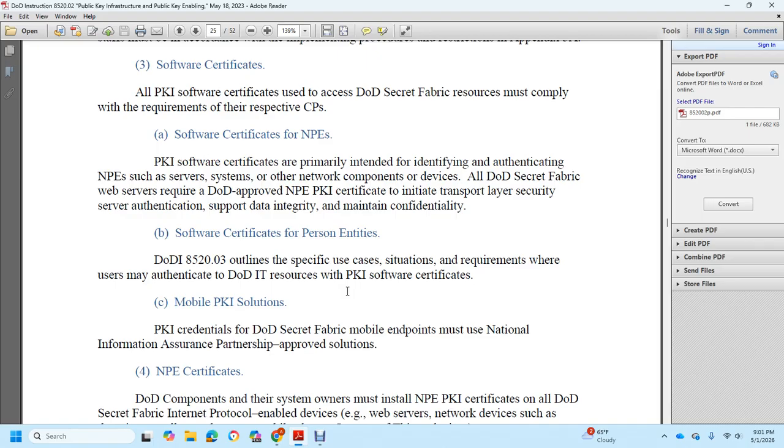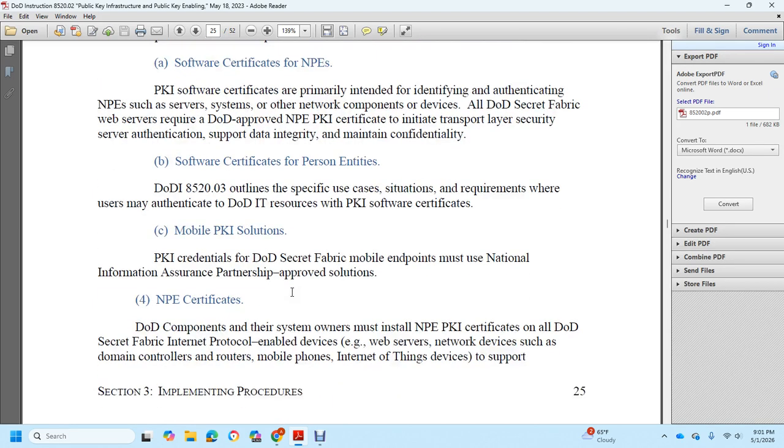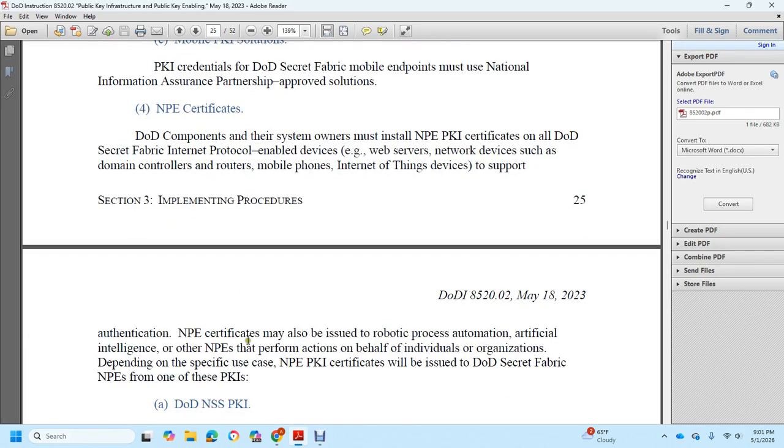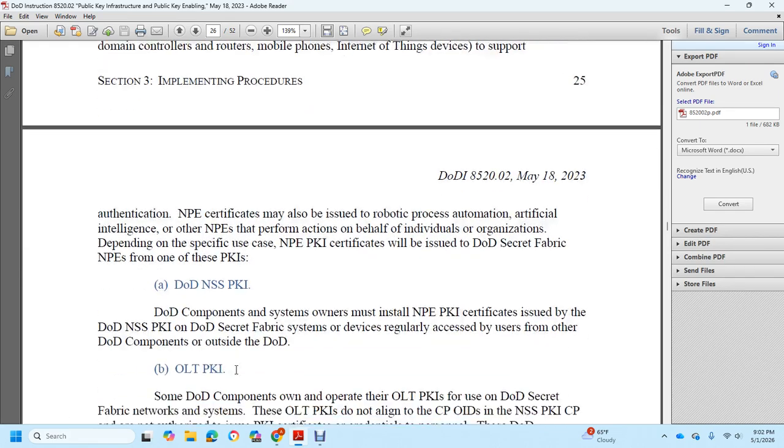Mobile public key infrastructure solutions: public key infrastructure credentials of the DoD Secret Fabric mobile endpoints, U.S. National Information Assurance Partnership approved solutions, NPE certificates. DoD component systems install NPE public key infrastructure on all DoD Secret Fabric internet protocol enabled devices, web servers, network devices, domain controllers, routers, mobile phones, and internet of things devices for authentication. NPE certificates may be issued to robotic process automation and artificial intelligence, where the NPE performs actions on behalf of an individual or organization, depending on the specific use of the NPE public key infrastructure certificate on the Department of Defense Secret Fabric.